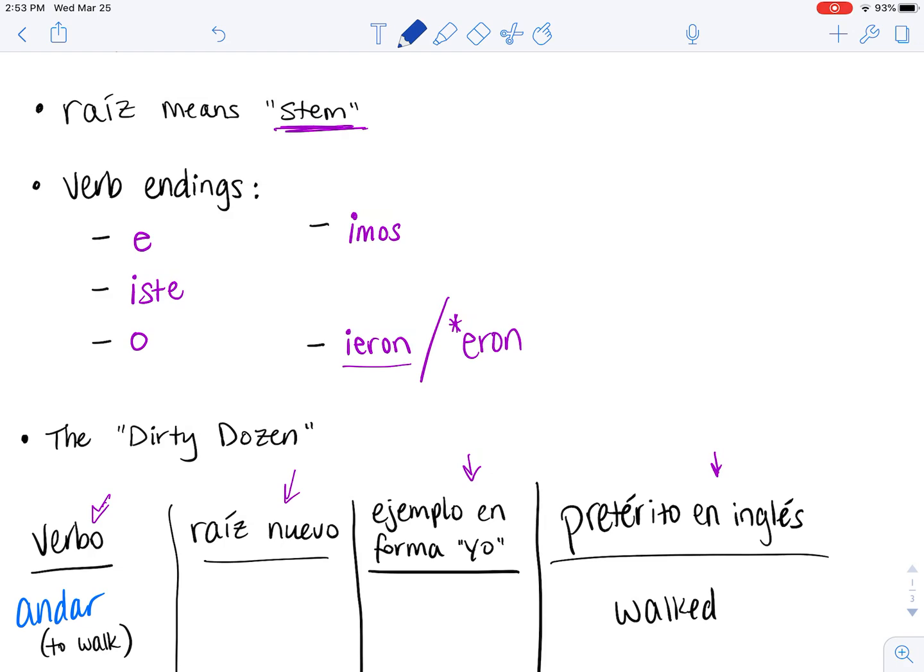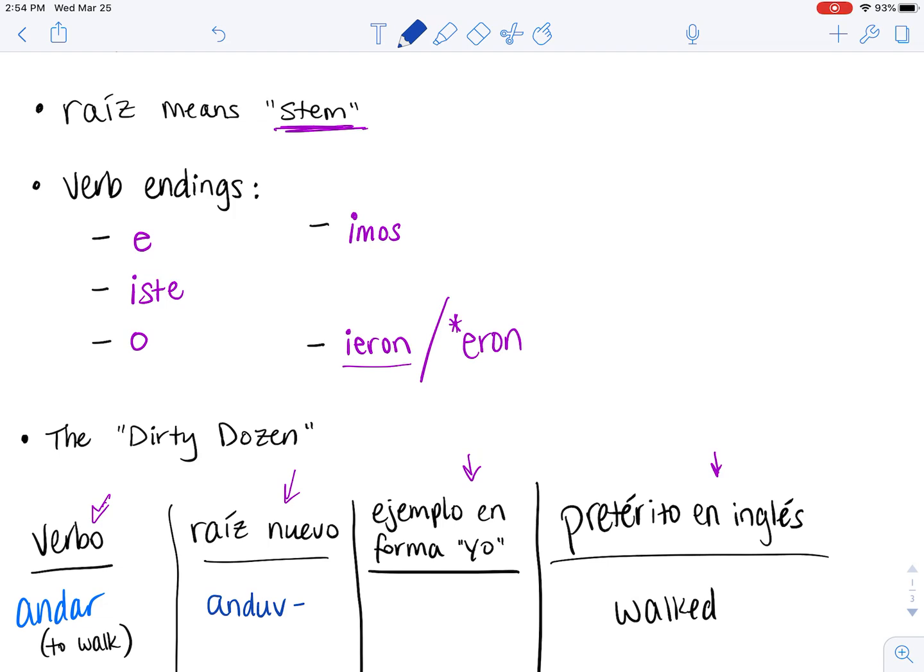Our new raíz. Remember we said that if we take away our AR, that's what we're left with. That's our raíz. So really, instead of A and D, which you would think, it's going to be a little bit different. We're actually going to add two letters.